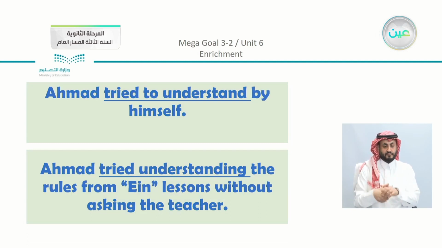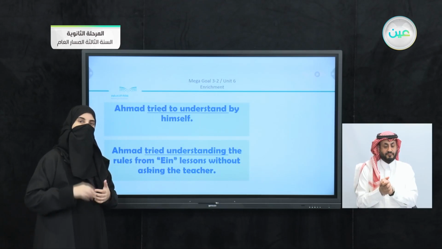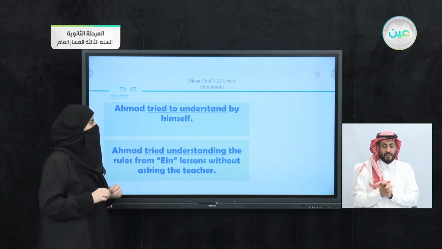The third example: Ahmed tried to understand by himself. He tried to understand. Ahmed tried understanding the rules from Ain lessons without asking the teacher. So you can see that we have the platform here. It helps you sometimes even without asking somebody else. What is the difference? The examples are different because the meaning is different. Specifically, Ahmed tried studying from the platform, so we have something specific, and we use the gerund.